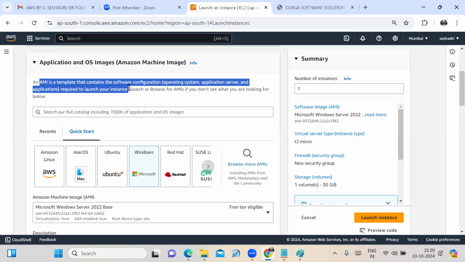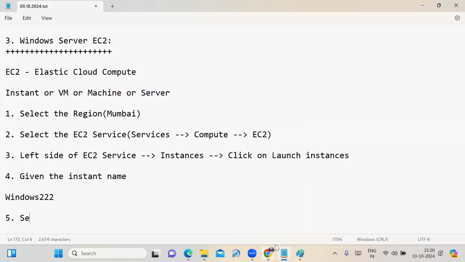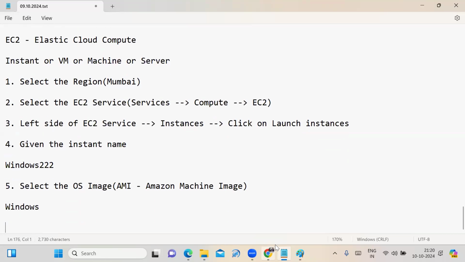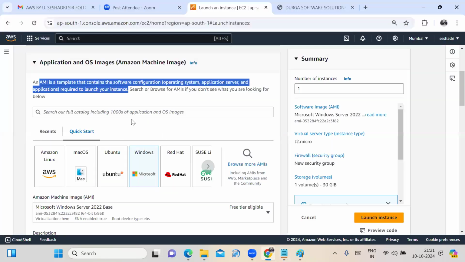That is, you need to select the operating system image. The operating system image is nothing but the AMI. AMI stands for Amazon Machine Image. Which operating system are you selecting?